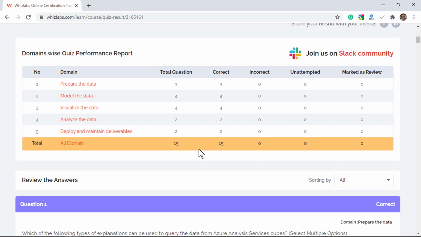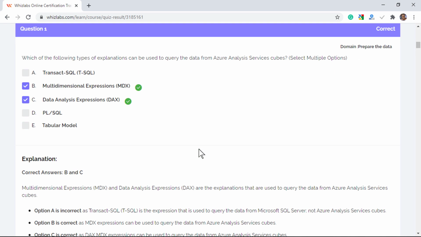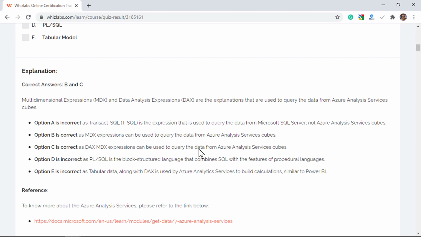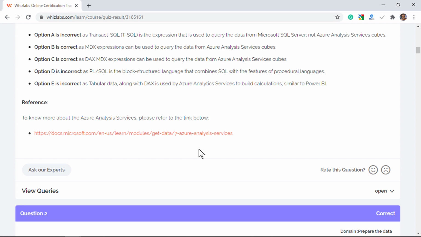Also, you get the performance report domain wise, so you can analyze the questions for any particular domain and you will see all the questions related to that domain, their correct answers and explanations for each question, and also links to the Microsoft documentation in case you like to learn the concept in depth.